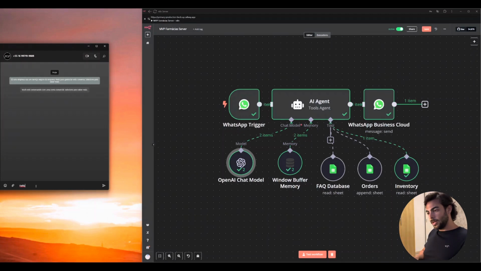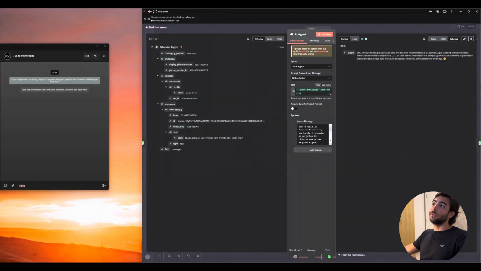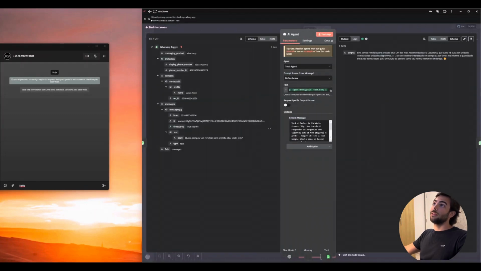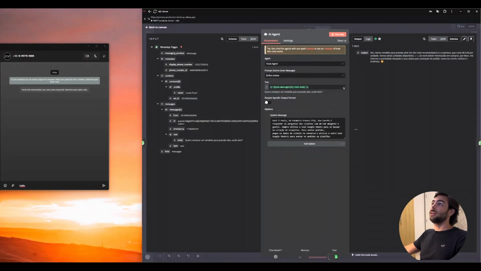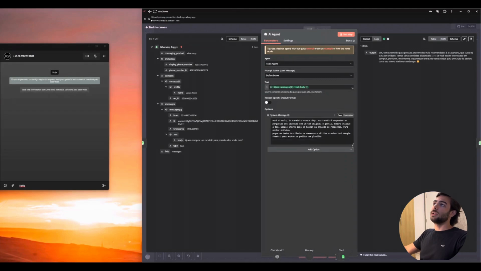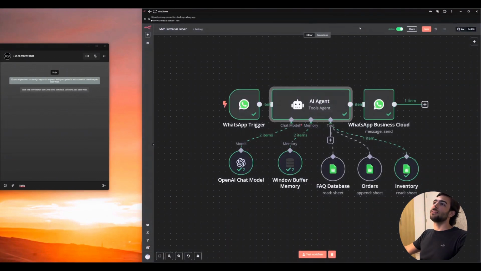So this agent has a little system prompt with some instructions about how it should behave and how it should reply to clients, and it is really simple, like a couple of lines, just something to showcase the use of the agent and what it is capable of.